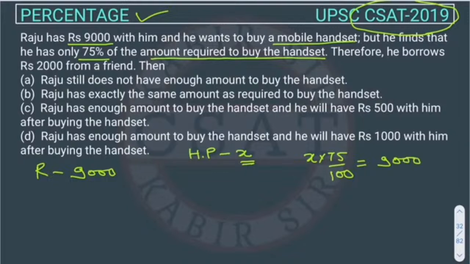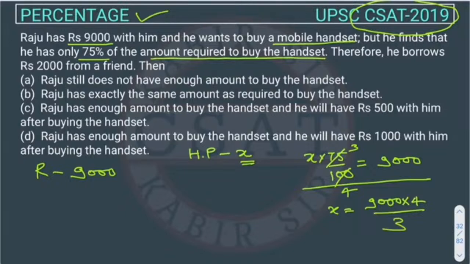9,000. So these both will be equal, because on one side it says Raju has 9,000 rupees, and on the other side the question says he has 75% of the mobile handset price. So we will cancel this by 25, and from here we can calculate the value of x. 3 will come here, so from 3 this will go. So it will be 3000, and the value of x will be 12,000. So the price of the mobile handset is 12,000.